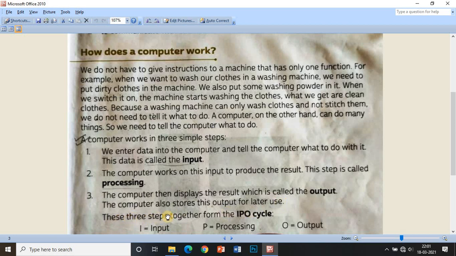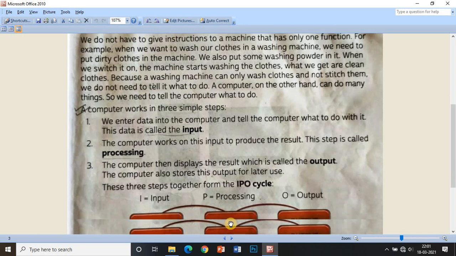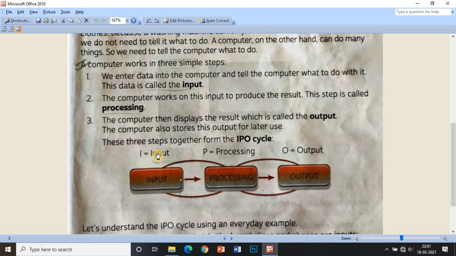Okay. These 3 steps together form the IPO cycle. So what is the IPO cycle? Input, processing and output. If suppose that we give input to a computer, but if it doesn't process that input, we will not get the output. Or you can say, if we don't give any input to the computer, it will not process by its own and then give the output. So what we understand with this is that we have to give the input first to the computer, then computer will process that input and after that we will get the output.